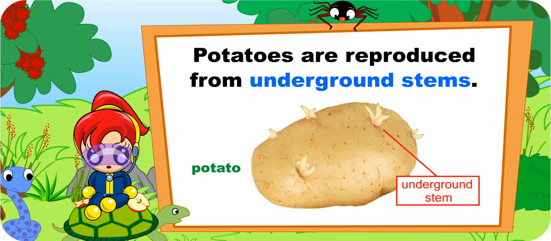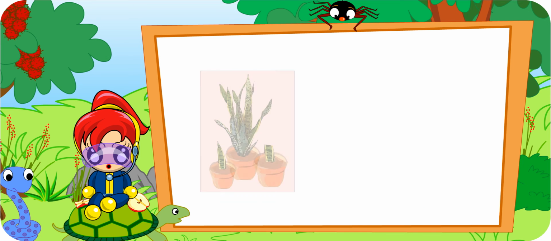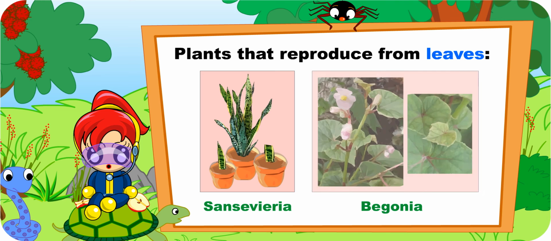Interesting. I also heard that some plants can reproduce from their leaves. Is that true? Oh yes. The Sansevieria and the begonia plant are examples of plants that reproduce in that way. Their leaves are able to produce buds and roots which will grow into new plants.